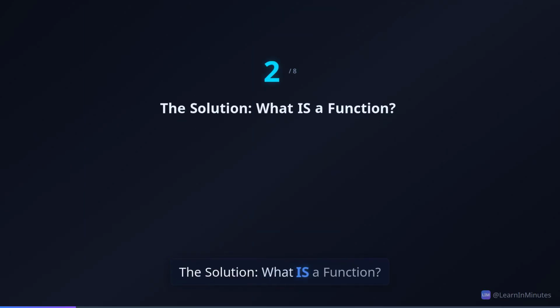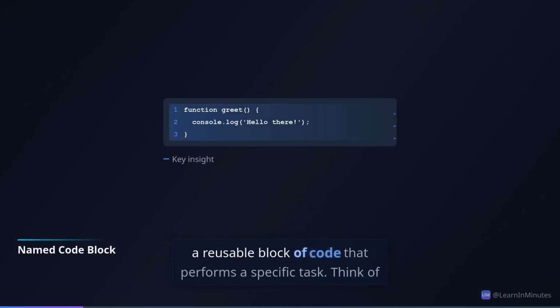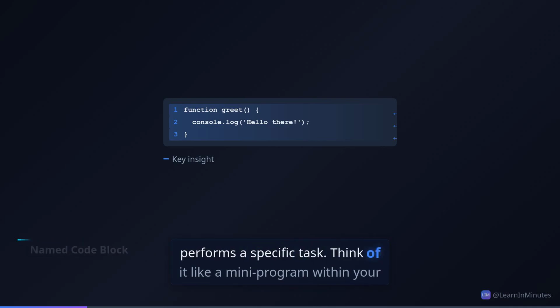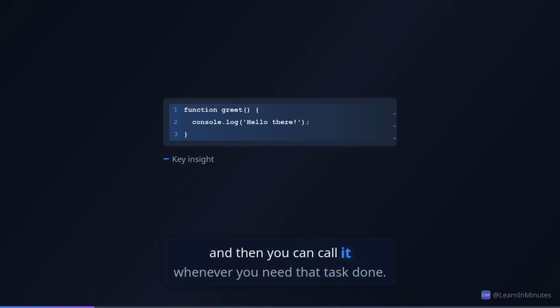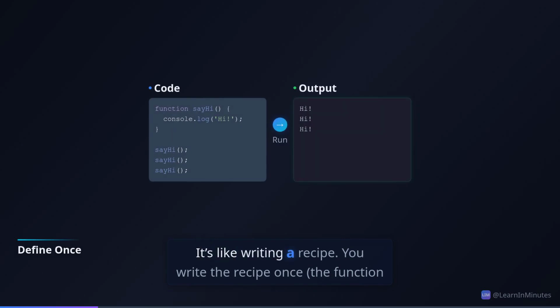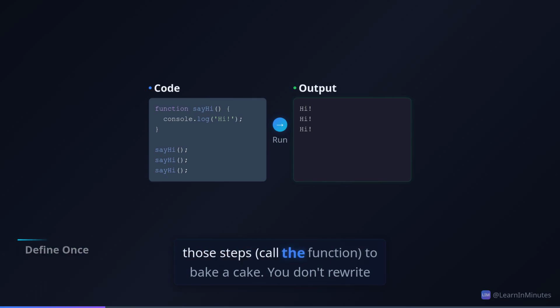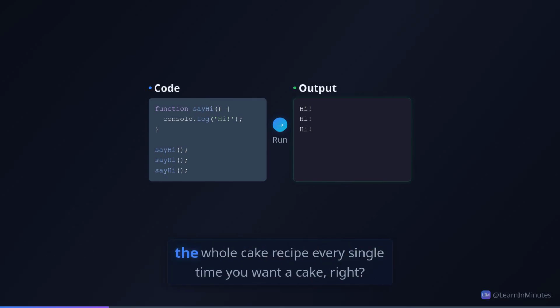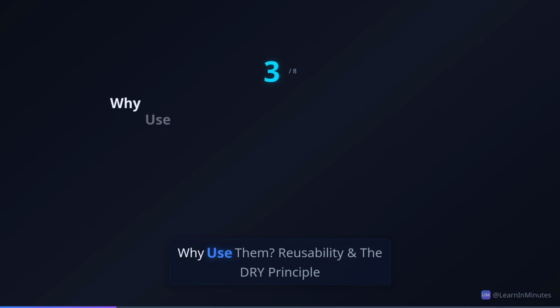The solution: what is a function? Okay, so a function is essentially a reusable block of code that performs a specific task. Think of it like a mini program within your bigger program. You give it a name, tell it what to do, and then you can call it whenever you need that task done. It's like writing a recipe. You write the recipe once, the function definition, and then anyone can follow those steps, call the function, to bake a cake. You don't rewrite the whole cake recipe every single time you want a cake, right? Wild, right?